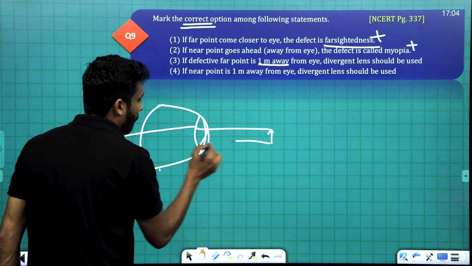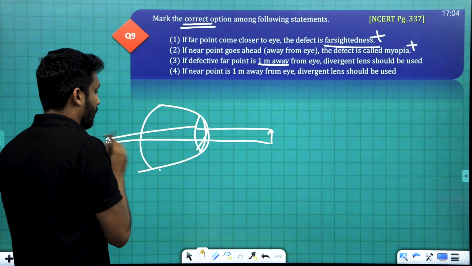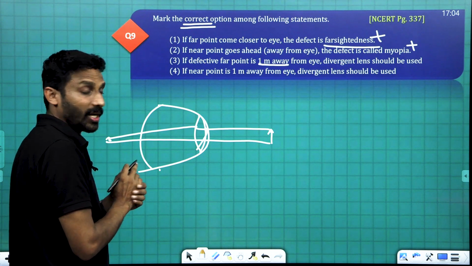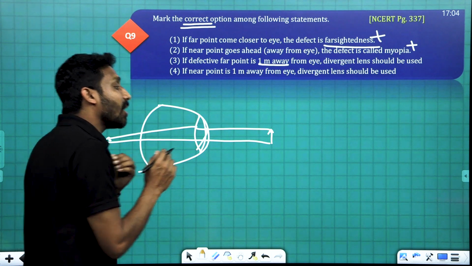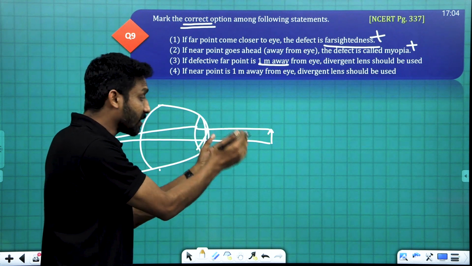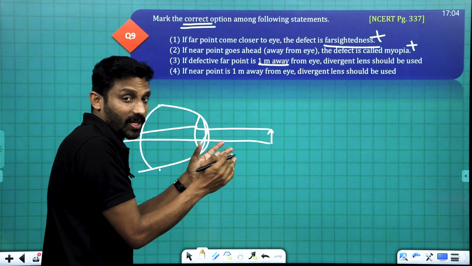The rays are converging beyond the retina. In this condition, I have to use a converging lens, because nearby objects are not viewed clearly and this is farsightedness. So I want to use a converging lens, or a convex lens.